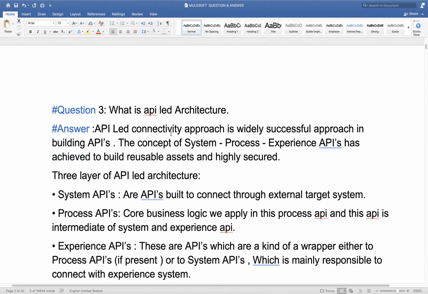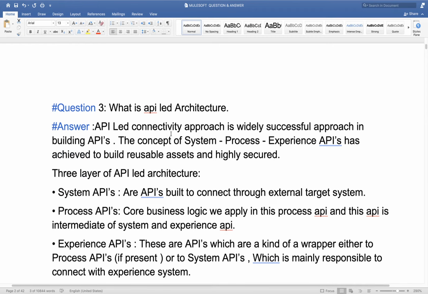Then we are moving to the third question. This one is also a very basic question and it will come very frequently. It is a theoretical question. Here we will discuss what architecture we commonly follow in MuleSoft. So we follow this API-led architecture.